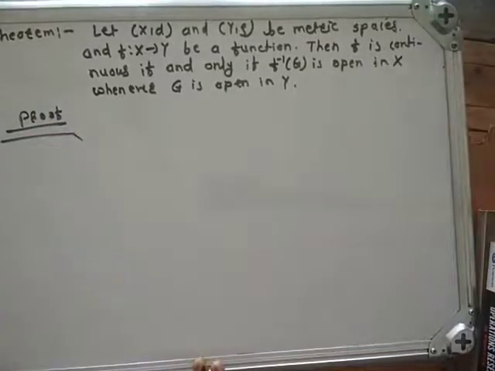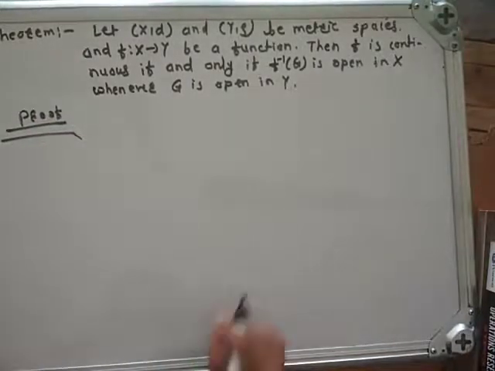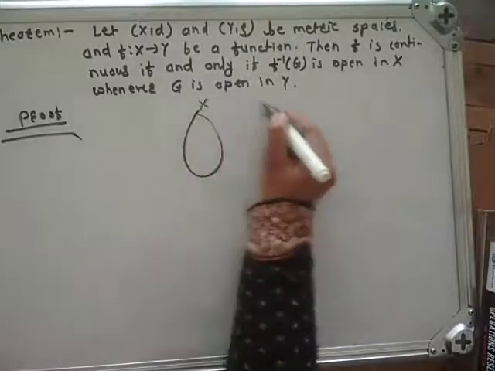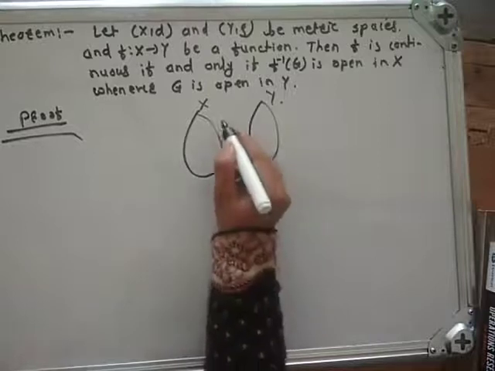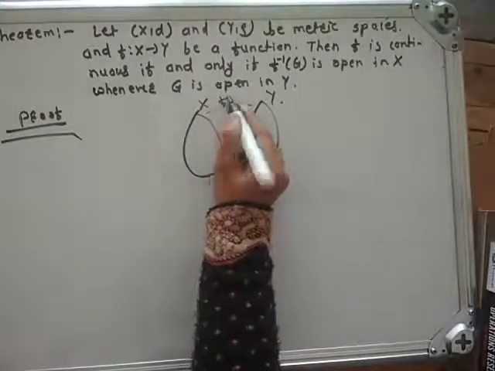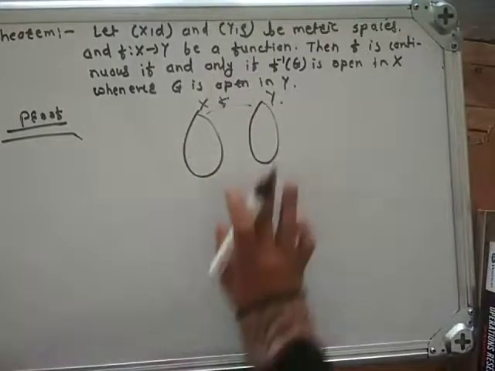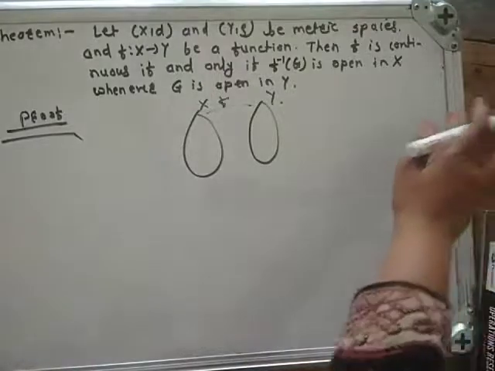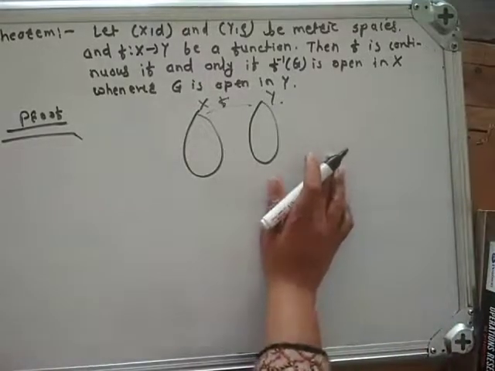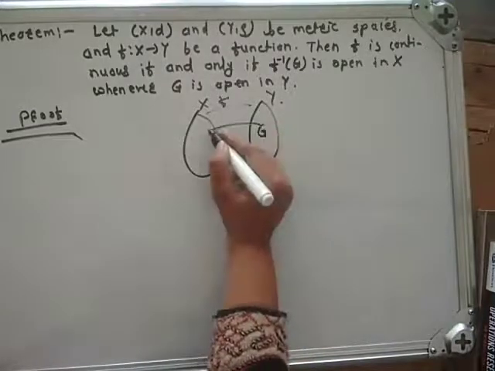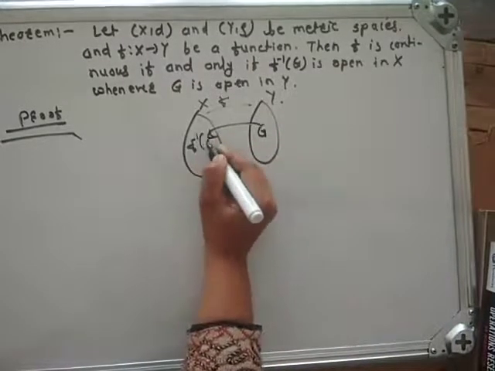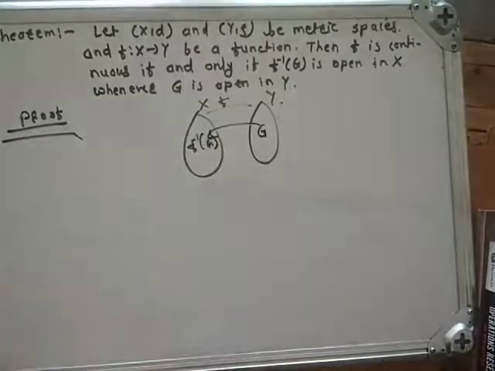First we understand what the theorem is. We are given two metric spaces, and f is a function from X to Y. Then f is continuous if and only if, when G is open in Y, f inverse of G is open in X.